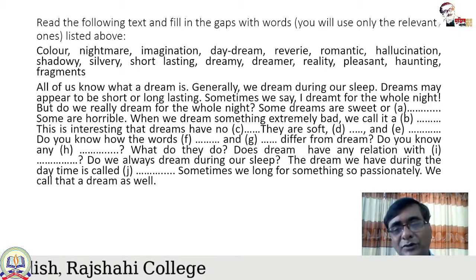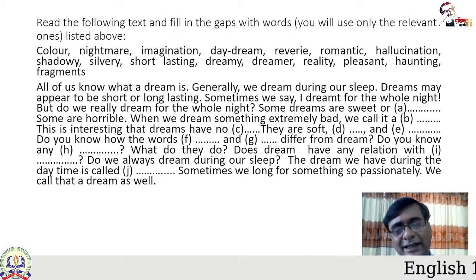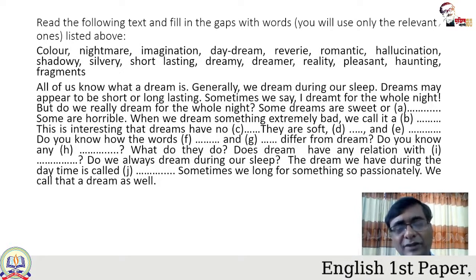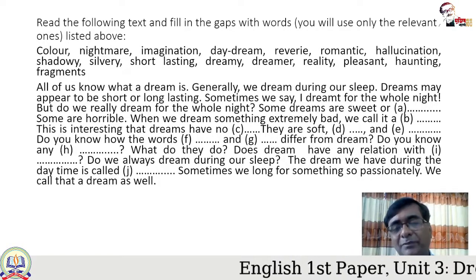What do they do? Does dream have any relation with reality? Whenever we talk about a dreaming state, there is always the question of whether it has any connection with reality or not. So since we have got the word in the list, we can ask, does dream have any relation with reality? Do we always dream during our sleep?